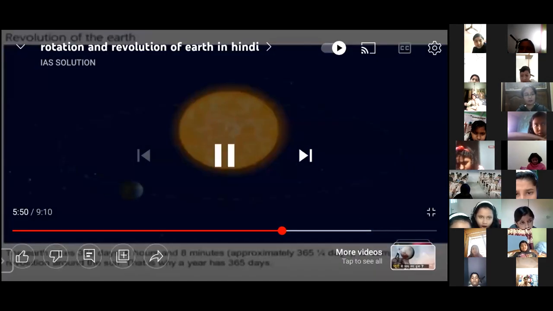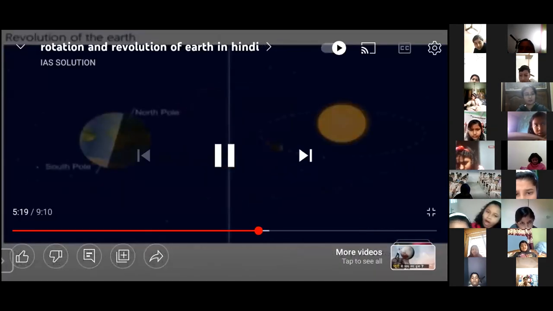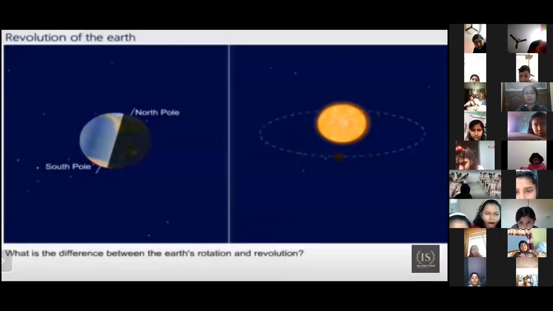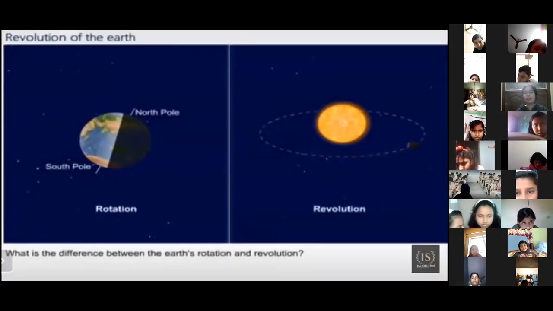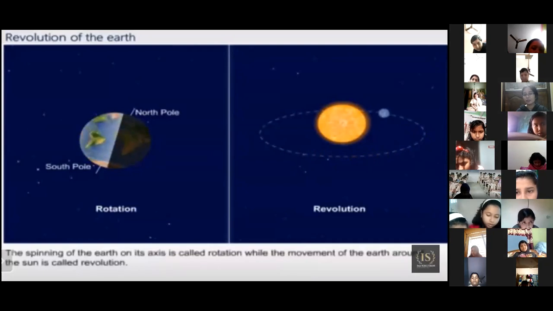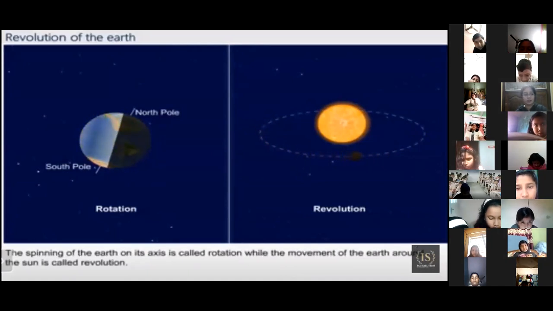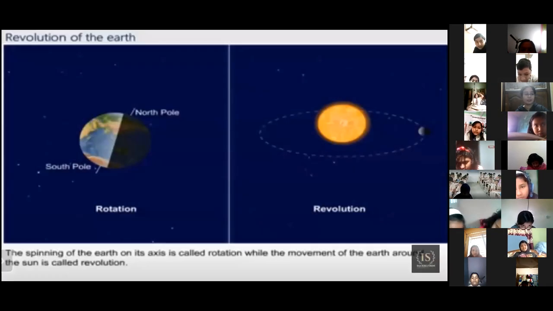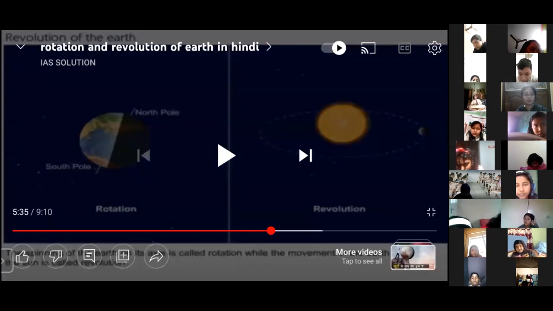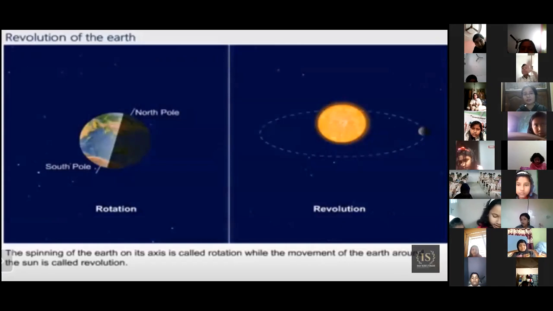I'm again showing you. See, at the left hand side the earth is rotating around its own axis. This is the rotation. And at the right hand side the earth is rotating around the sun. This is called revolution. Okay, is this concept clear now? I hope the concept is clear now.